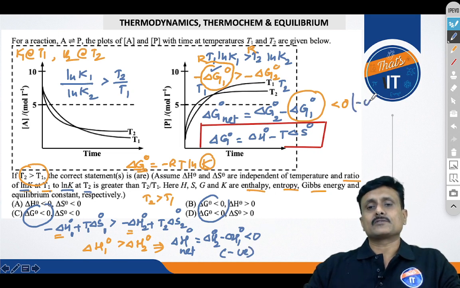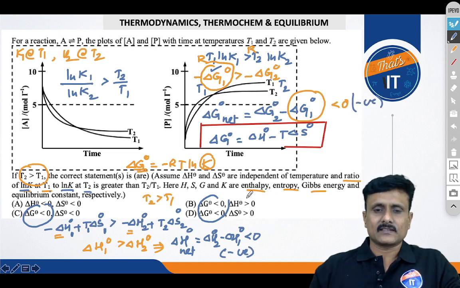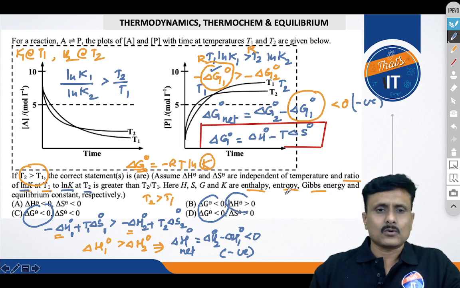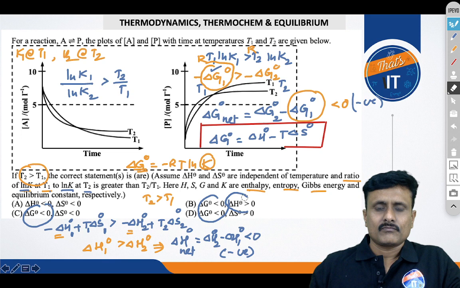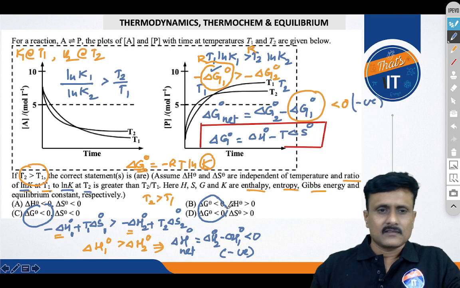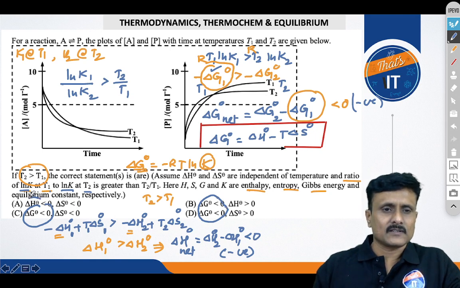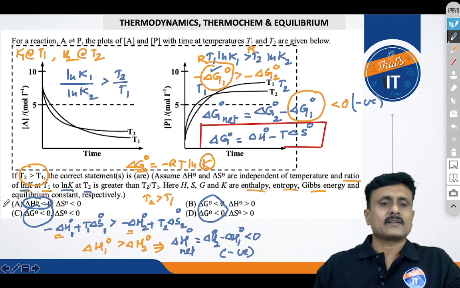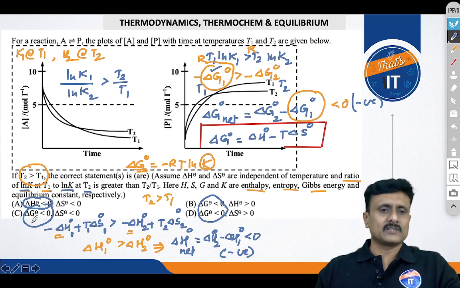So we got these two negatives. So where else is it there? Yes, you can see over here that delta H naught, no, that is positive, right? We need to get the negative value, isn't it? Where is negative? Yes, over here. Delta H naught is negative, and so these two we have matched. So this is left out, right? Delta H naught is left out.